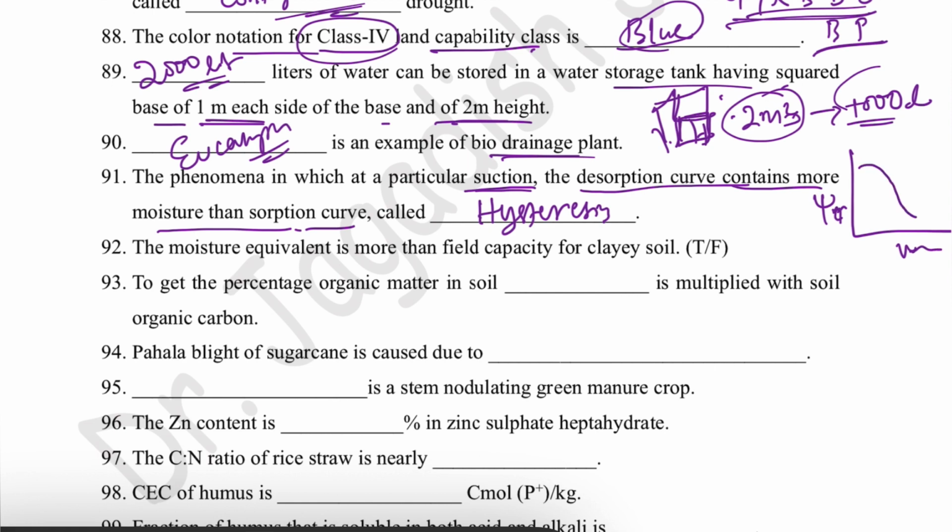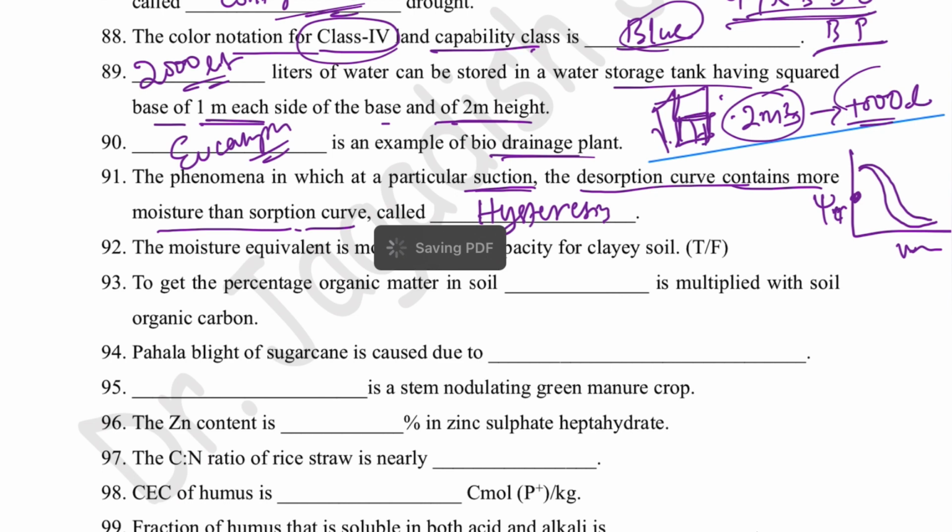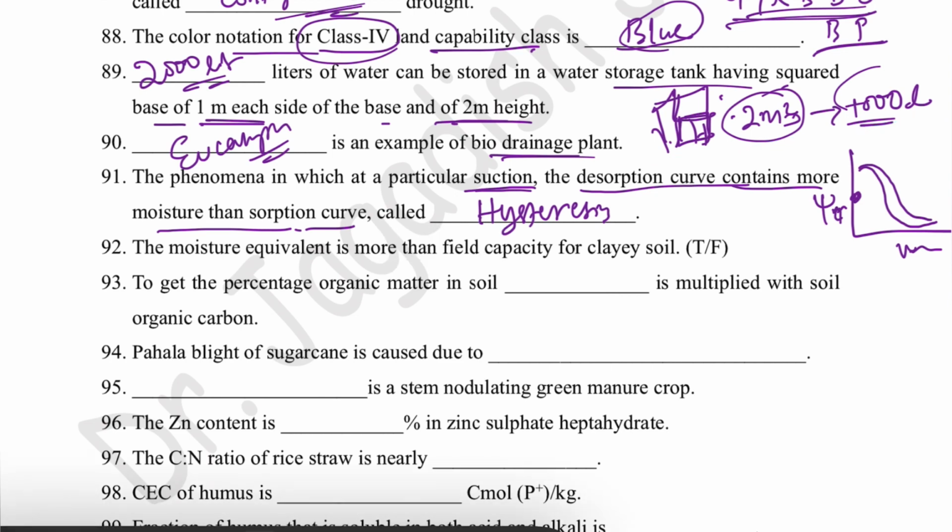Let's say this is the desorption curve and this is the sorption curve. Here at a particular suction, the desorption curve will contain more moisture than the sorption curve. This phenomenon is called hysteresis.